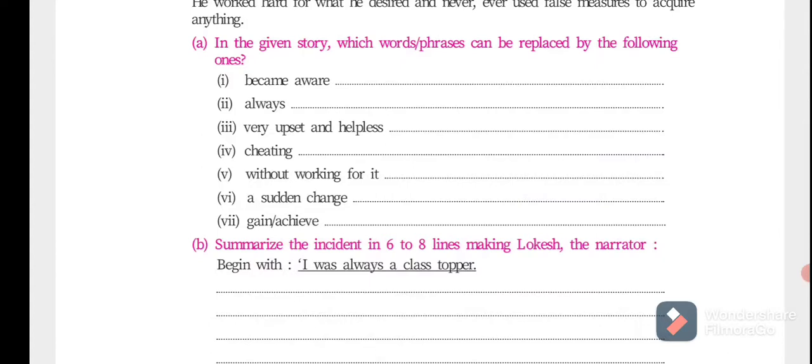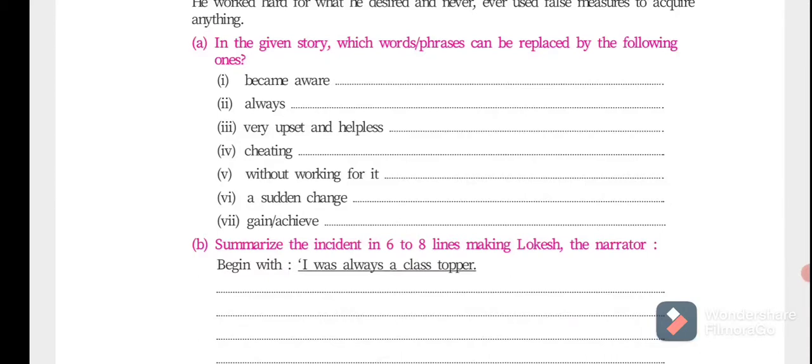So we have seen here those words or phrases that come in the incident and are replaced here. Okay, now let's see activity B. Summarize the incident in 6 to 8 lines, making Lokesh the narrator. How can you begin here? I was always a class topper. That means, who are you here in the incident? You have to make 6 or 8 lines where Lokesh is the narrator.